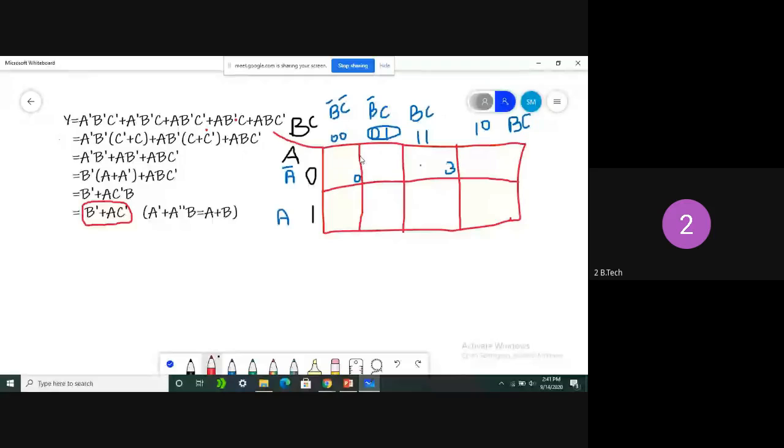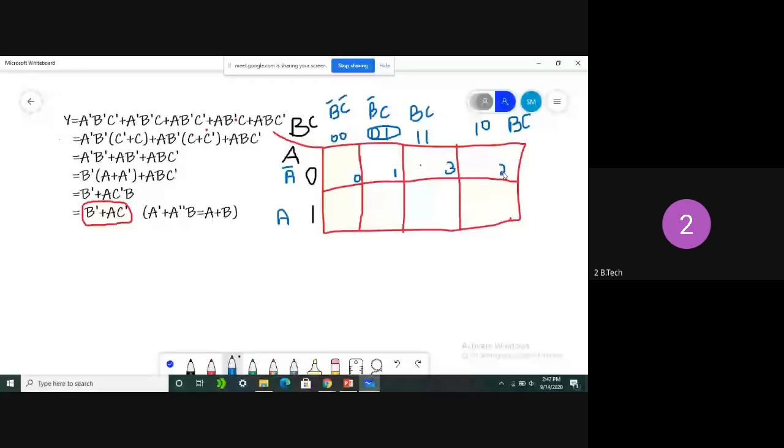So this cell value is 1. Simple basic values are there. BC values are 1 1, 1. See, A value is 0 0 1 1, in the sense 0 to 3. Again, next cell. What is the value of BC? Value of BC is 1 0. 2, sir. Yeah, very good. That is the response I need from you.